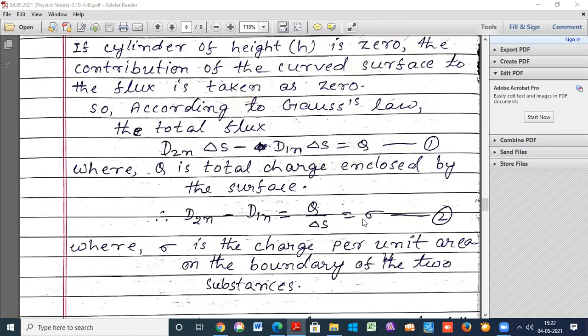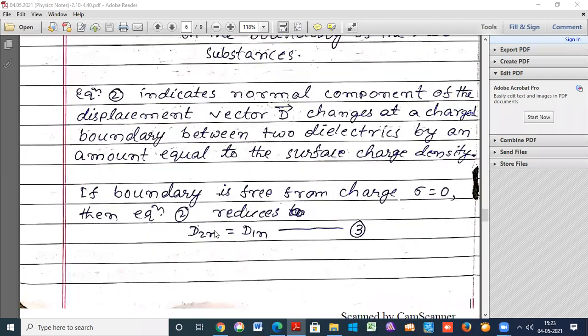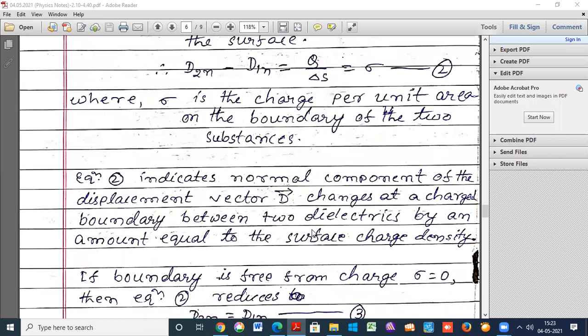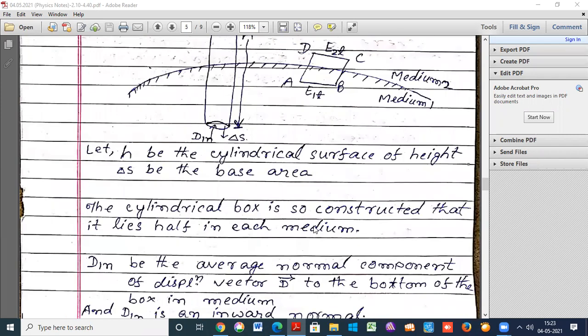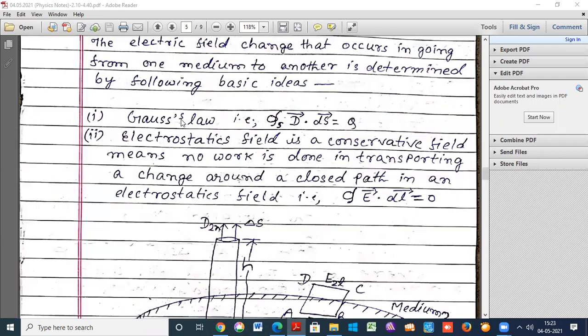Then this equation can be written as D2n minus D1n is equal to 0, meaning D2n is equal to D1n. Equation 3. Now the second part, when the electrostatic field is conservative. The first part is calculated according to Gauss law.